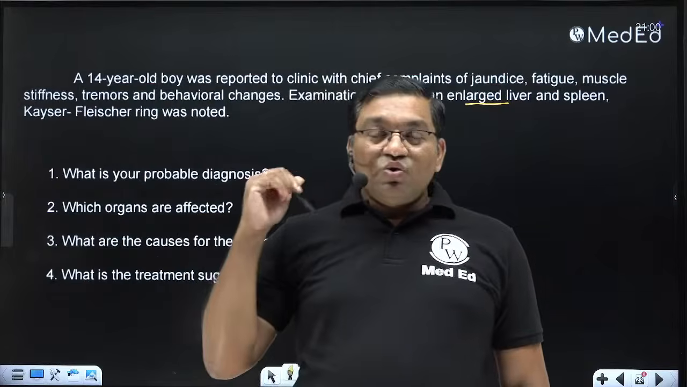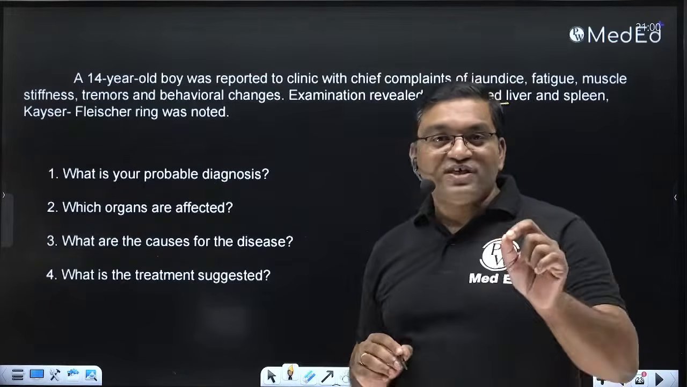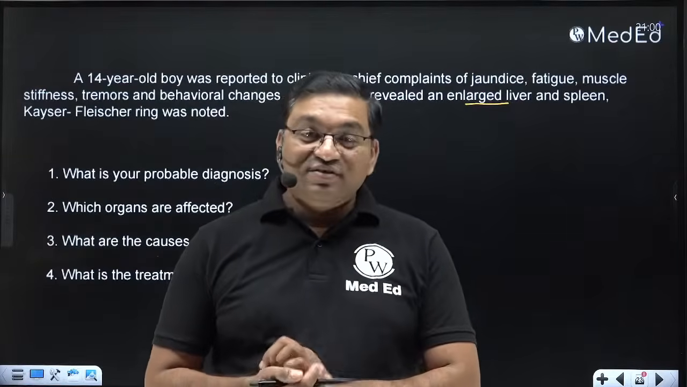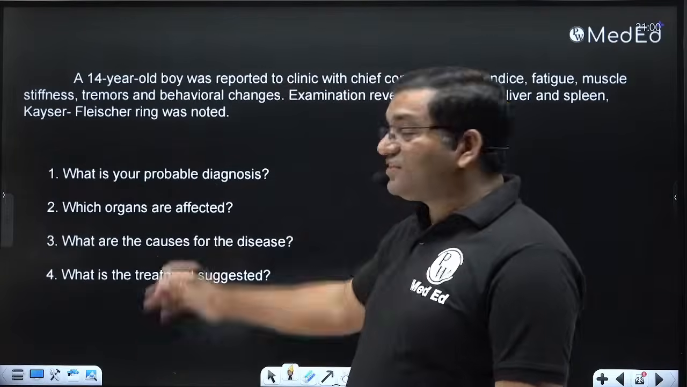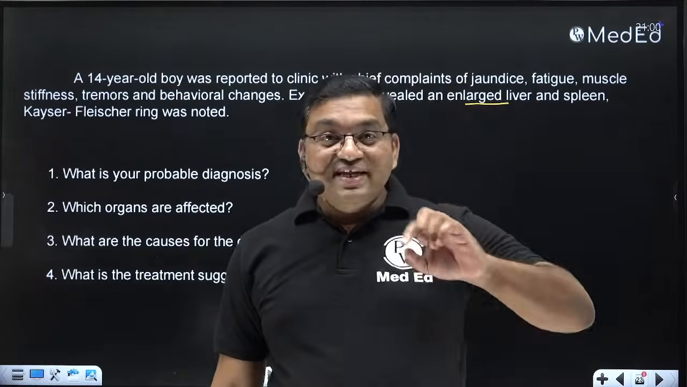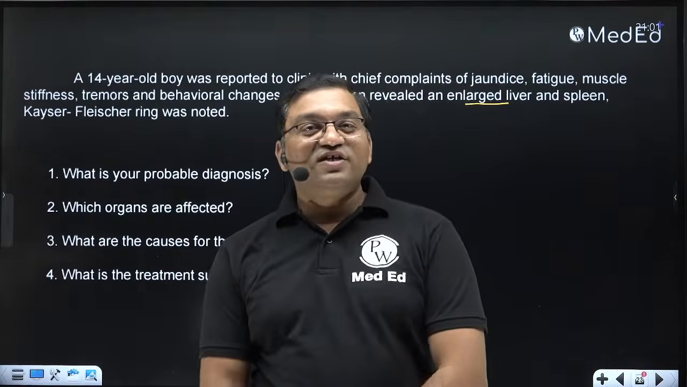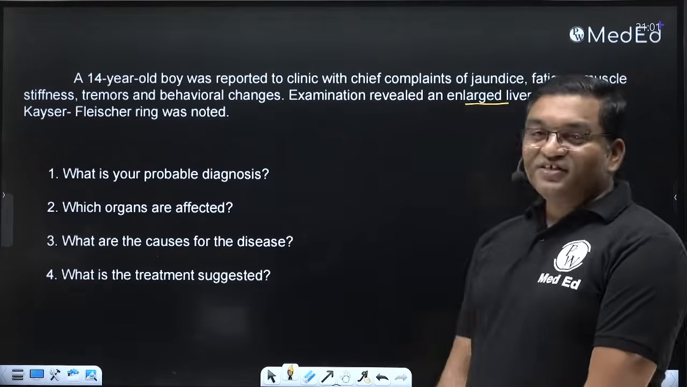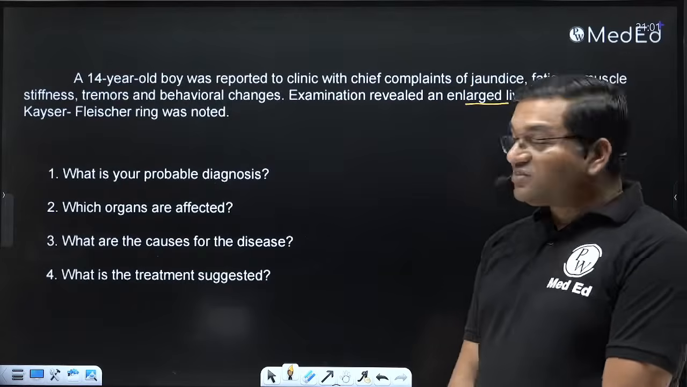Okay, so the gold standard test for diagnosis of Wilson's disease is liver biopsy and quantitative estimation of copper in the liver biopsy. Also, urinary screening of the copper is important in Wilson's disease. So, what is your probable diagnosis here? This is a copper metabolism disorder. This is a disease that is known as Wilson's disease.